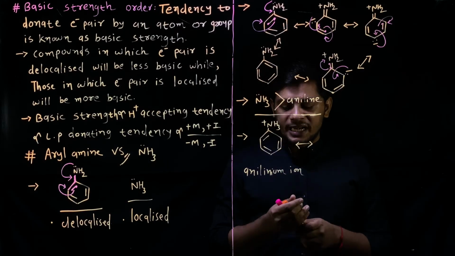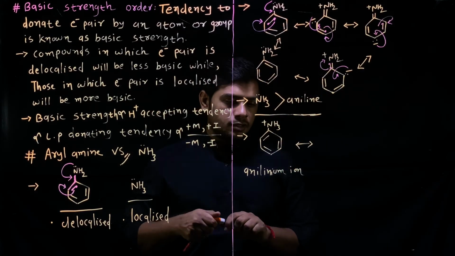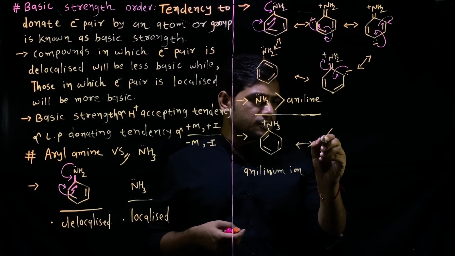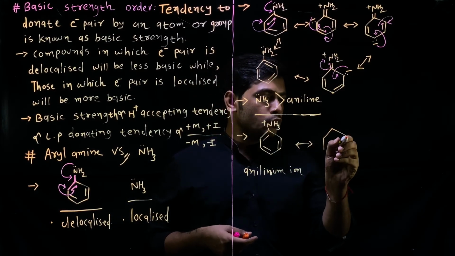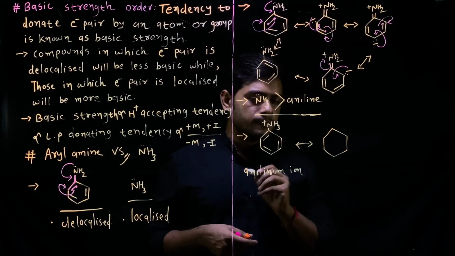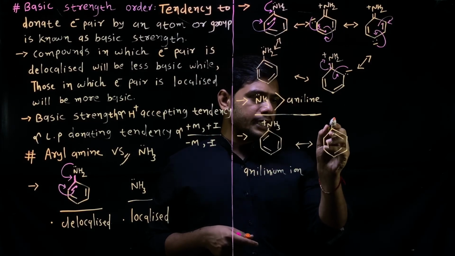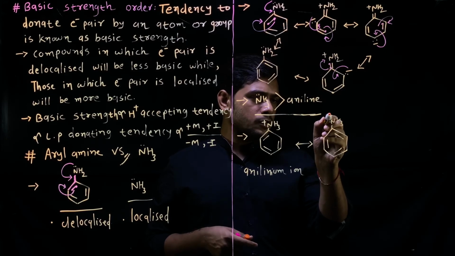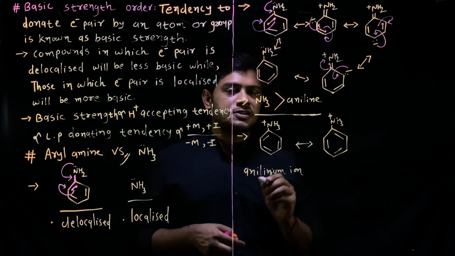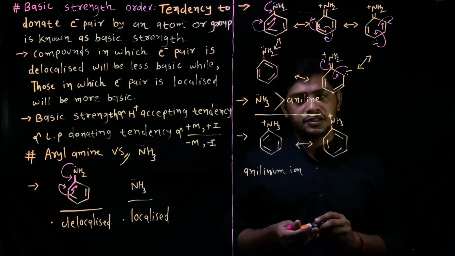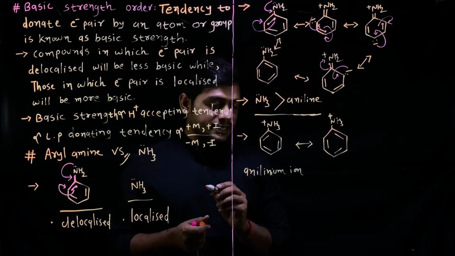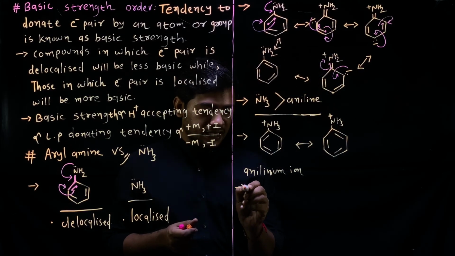And in the case of anilinium ion, if we think about the resonating structures of this ion, there are only two resonating structures possible, first and second, NH3+. These both are Kekulé structures, resonating structures, but only two resonating structures are possible in the case of anilinium ion.